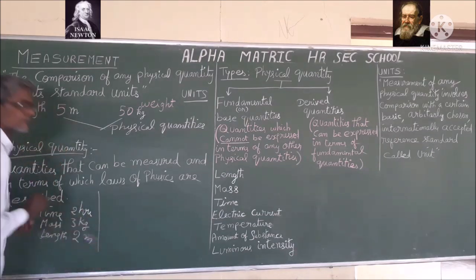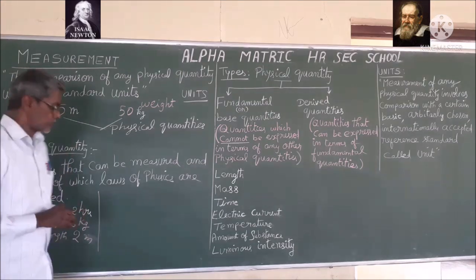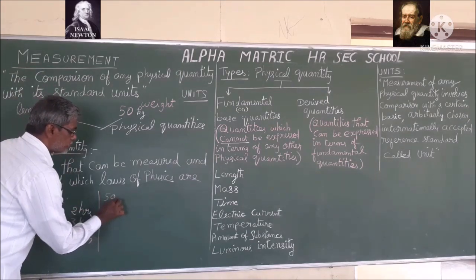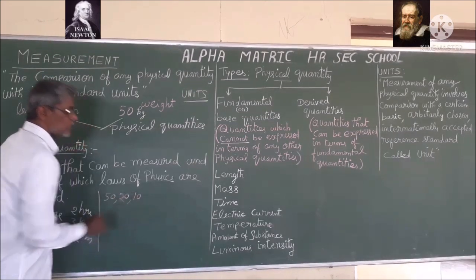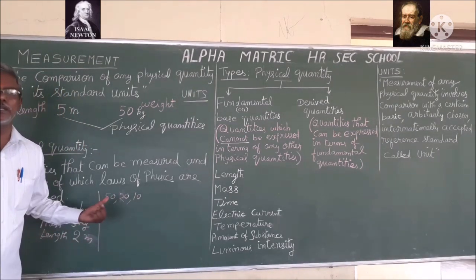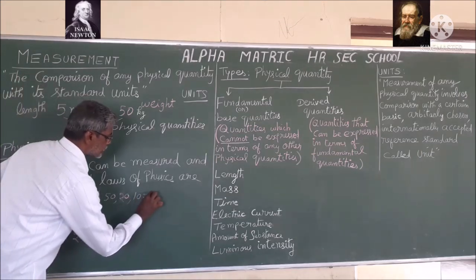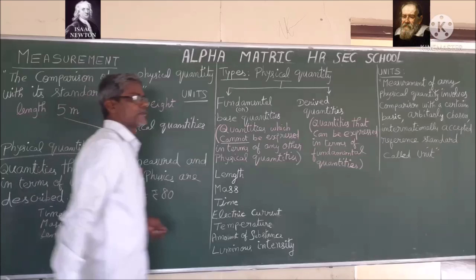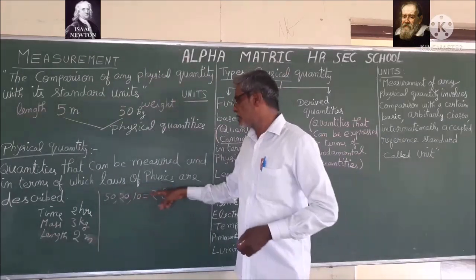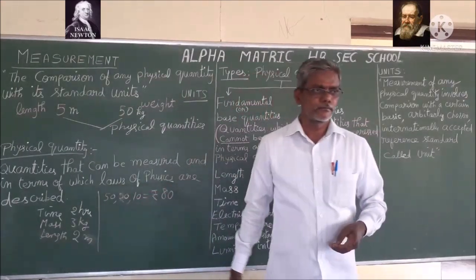Then I have a 50 rupee note, a 20 rupee note, and another one is a 10 rupee note. What will be the total amount now? 80 rupees. This rupees I can call currency.